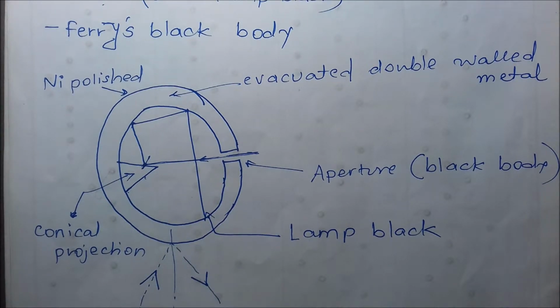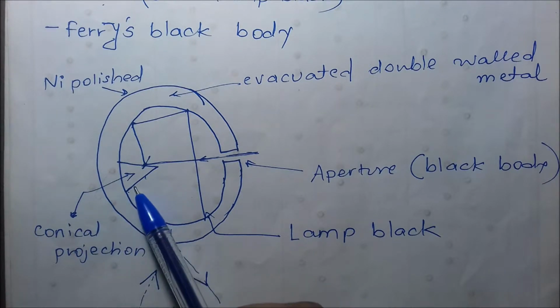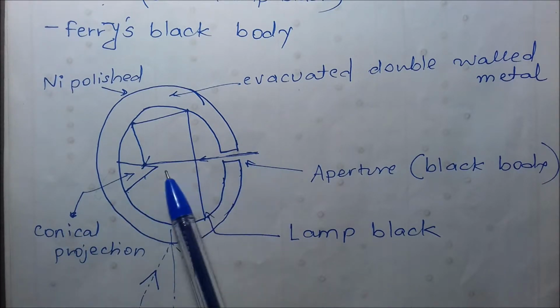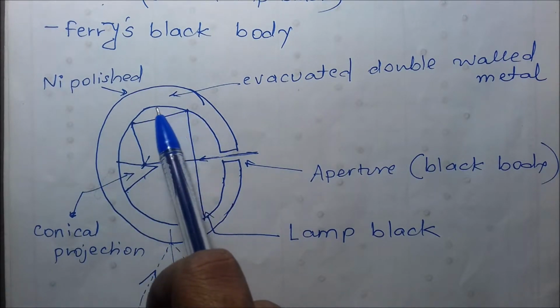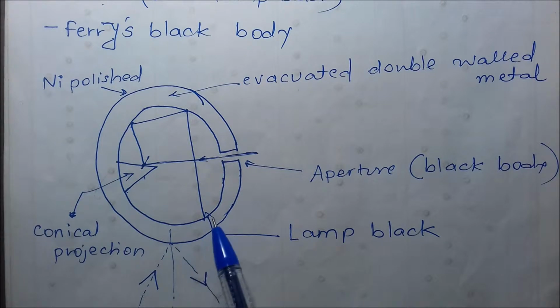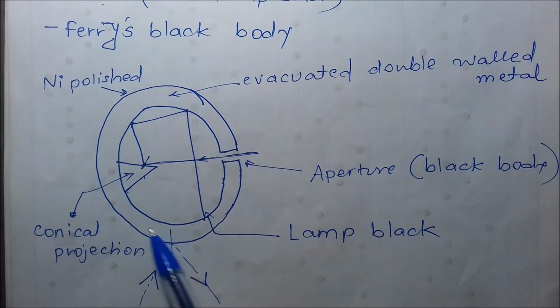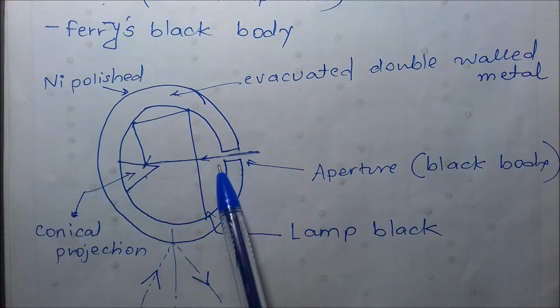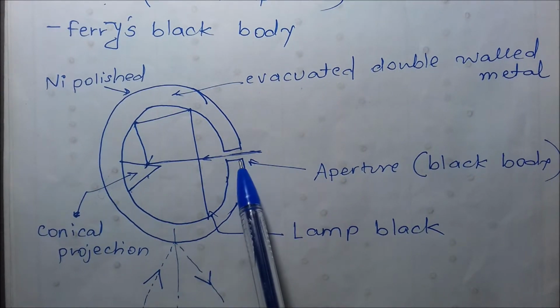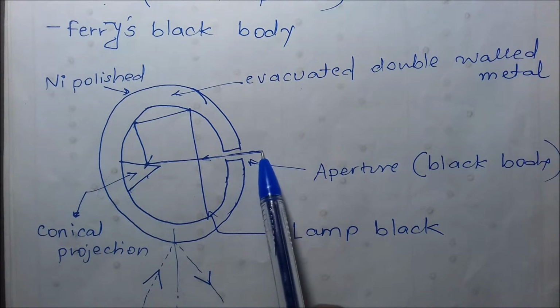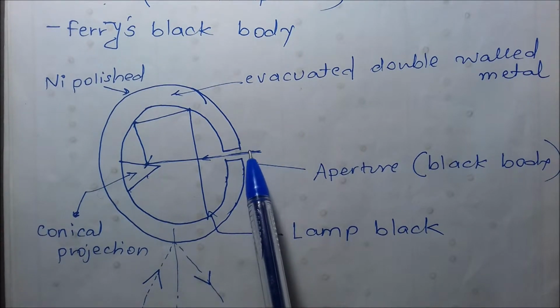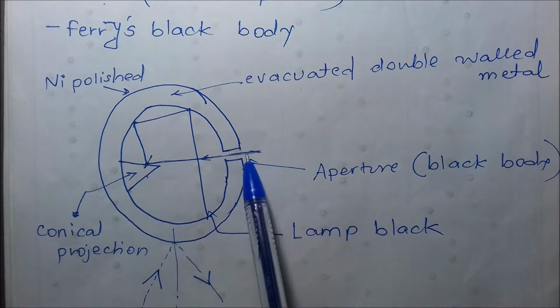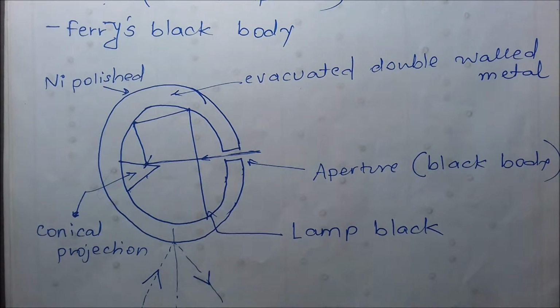Then here is a conical projection to deviate the incoming rays. The inner surface has lamp black on it. So the entire structure is not a black body. This opening is the black body. So whatever amount of radiant energy is incident through this hole is totally absorbed.